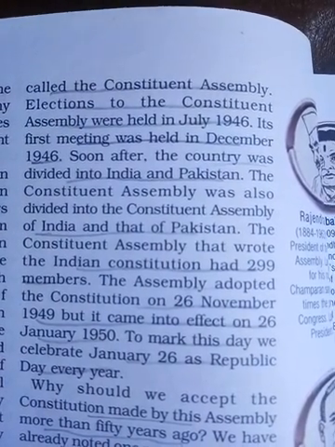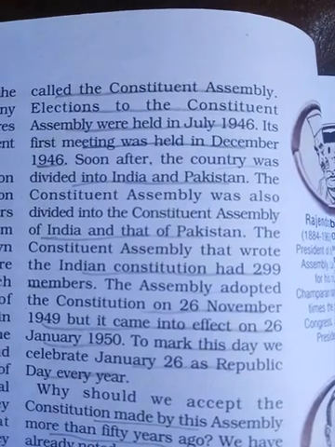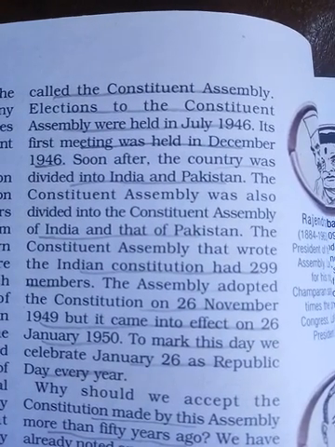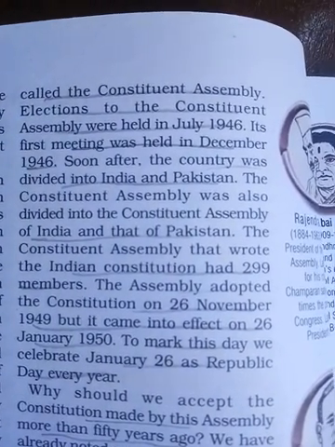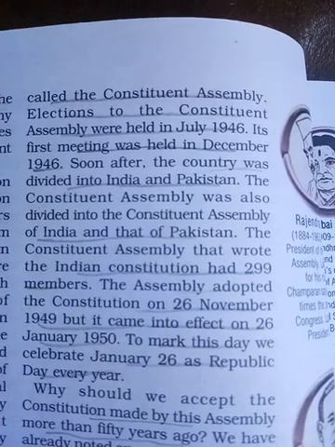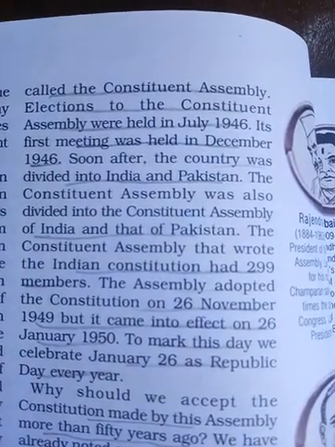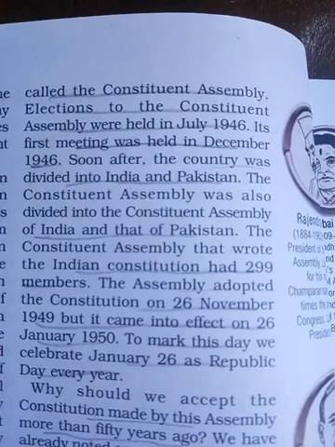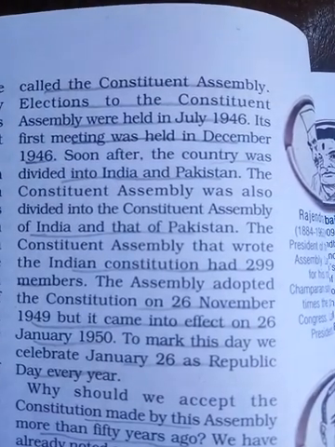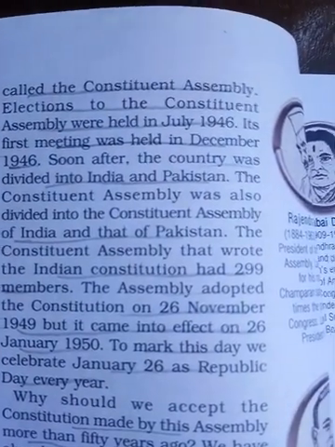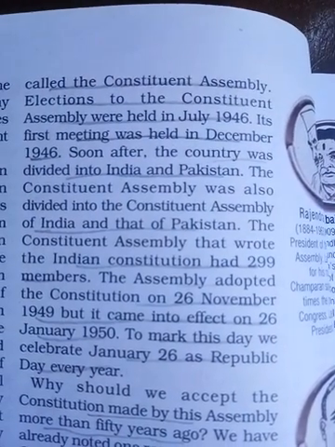The first meeting was held in December 1946. Then after that the country was divided into India and Pakistan. So the constituent assembly was also divided into the constituent assembly of India and that of Pakistan. That means even the constituent assembly was divided into two.